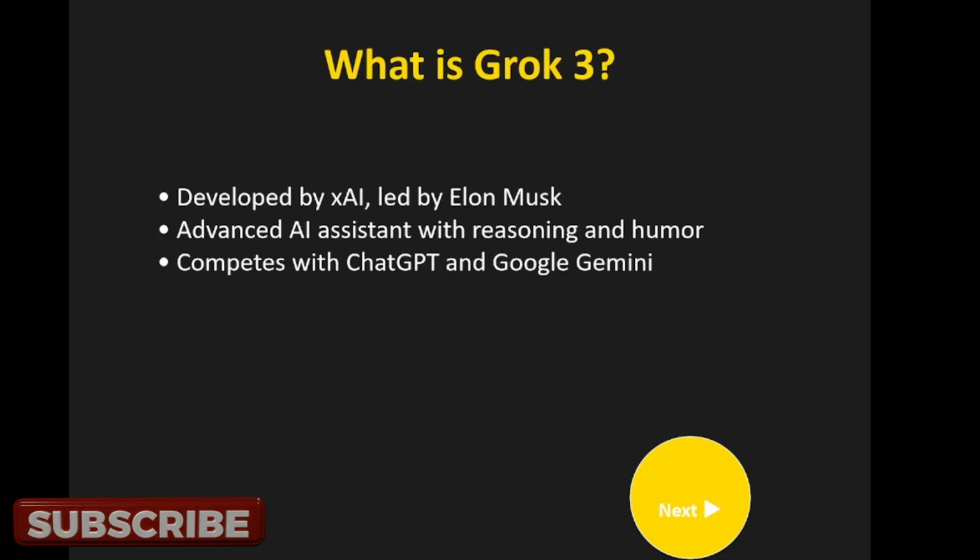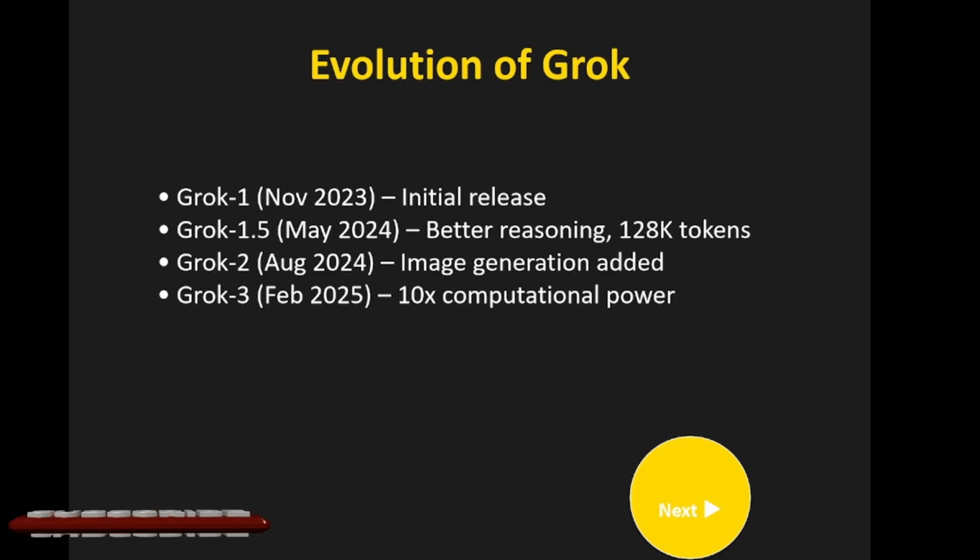Developed by xAI, led by Elon Musk. An advanced AI assistant with reasoning and humor. It competes with ChatGPT, Google Gemini, Microsoft Copilot. Other models are also there. So evolution: when it started and what is the current version of this one, right?